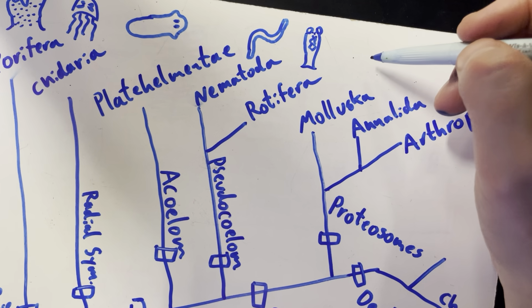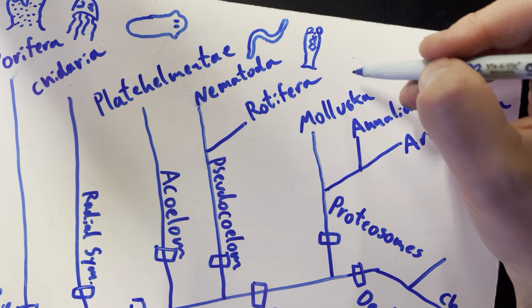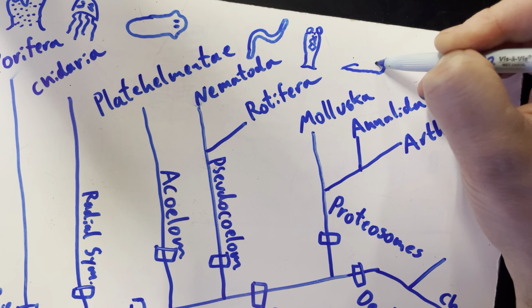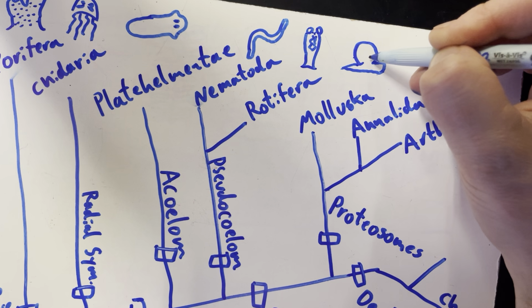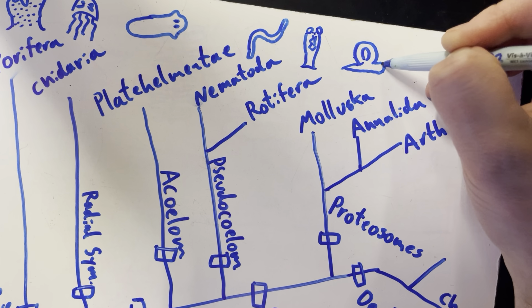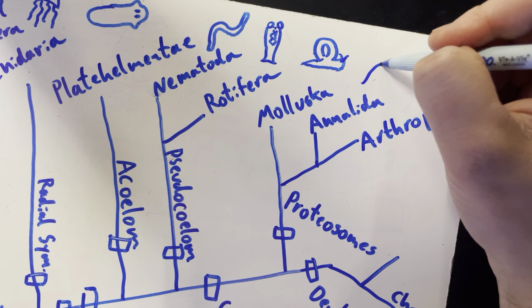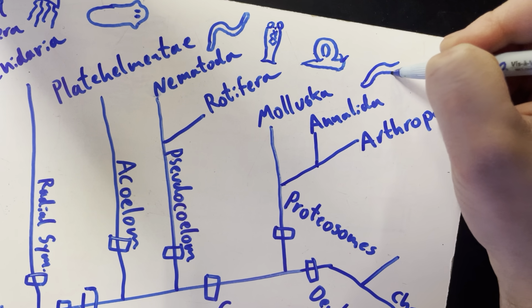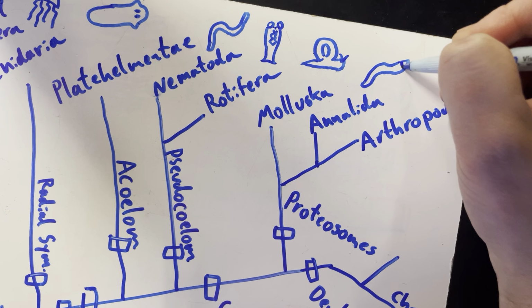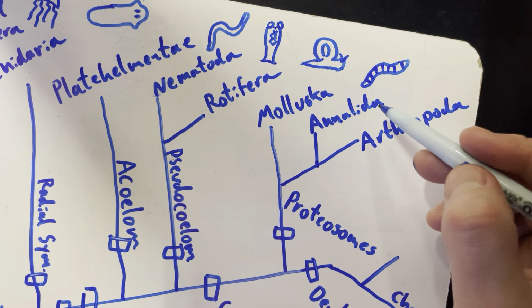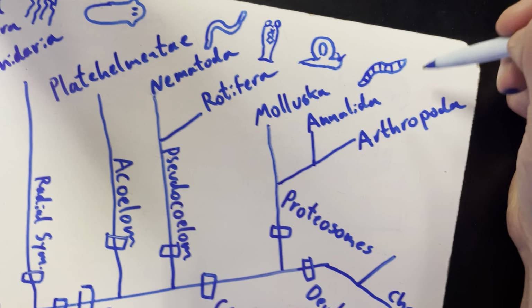What are mollusks? What's an example? Snail, perfect, yep. Clams, mussels. What's an annelid? Does anyone know? Not slugs, but they're segmented worms. So not only earthworms are annelids, but also things like leeches.